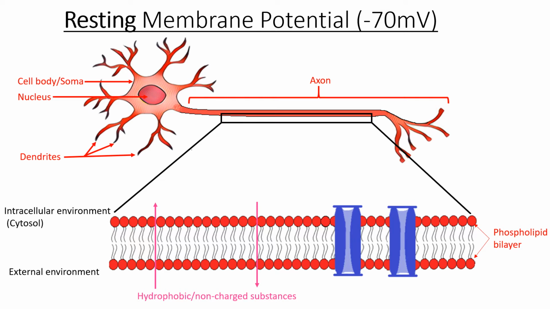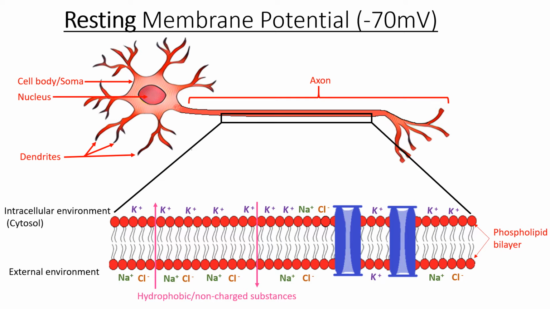When you look at the distribution of these ions across the plasma membrane, you see that there is a higher concentration of positively charged sodium ions and negatively charged chloride ions outside of the cell than inside of the cell. And the concentration of positively charged potassium is higher inside of the cell than outside of the cell.